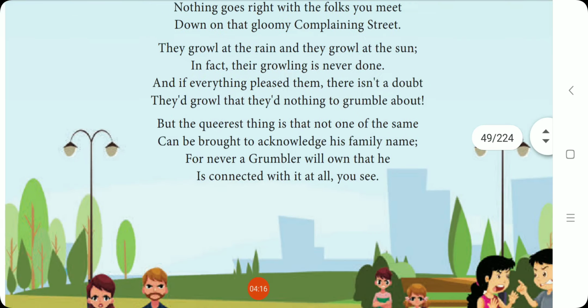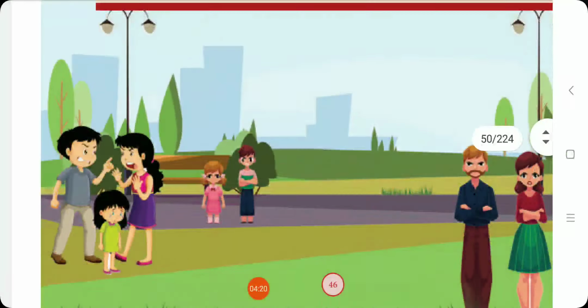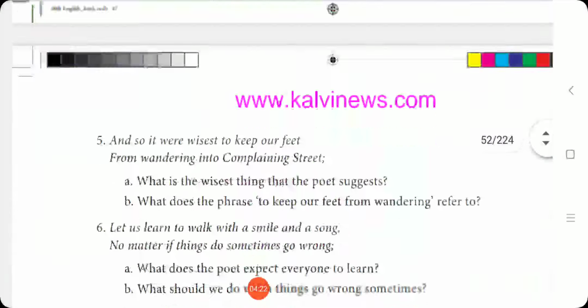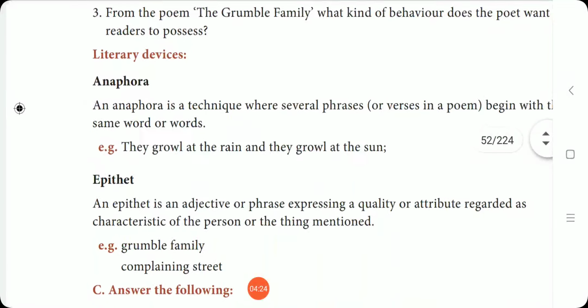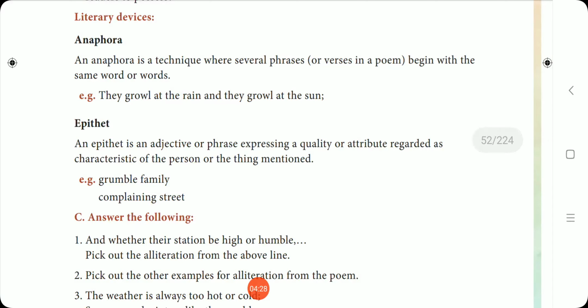The next thing we are going to see is, see here in your book it is given anaphora. So this is new to you, right? So what is anaphora? Anaphora is a technique where several phrases or verses in a poem begin with the same word or words.